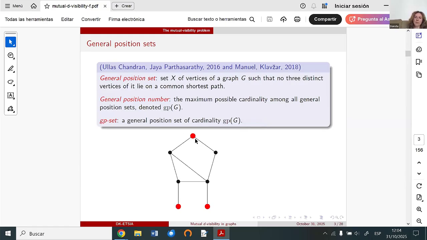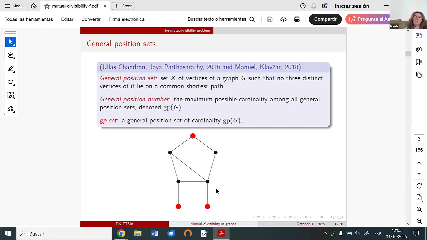Between these two vertices we have two shortest paths, here one and here the other, and neither has any more red vertices. The same happens here. For these two vertices there exists only one shortest path, and there is no red vertex on it. So these three red vertices form a general position set.